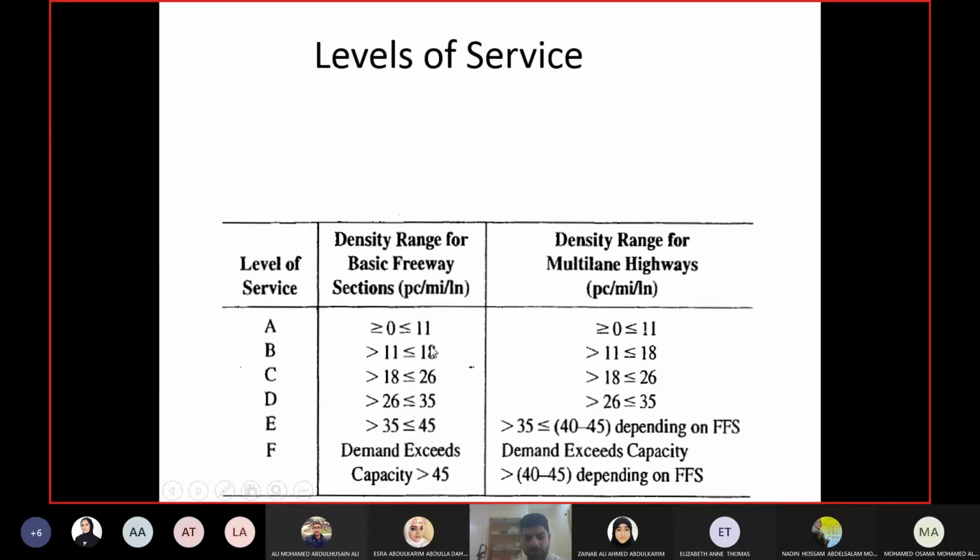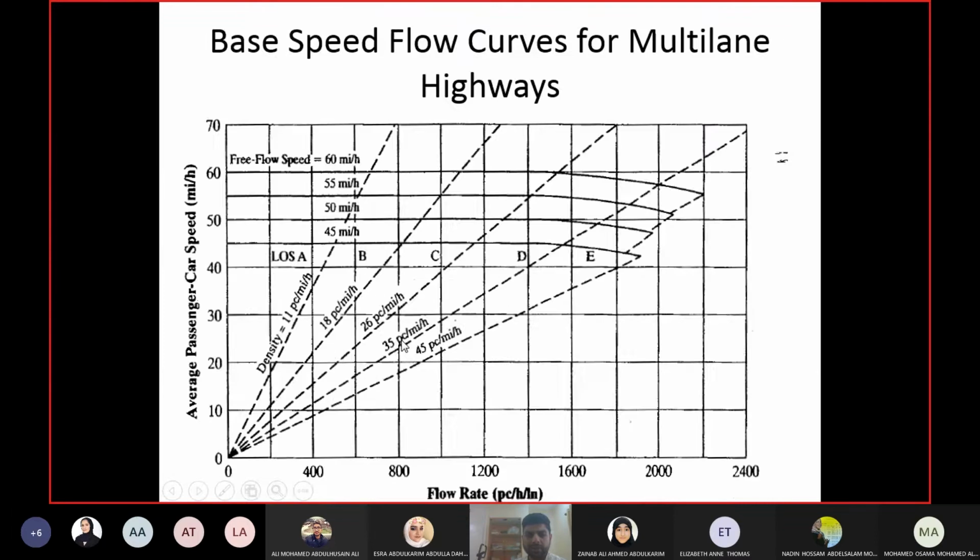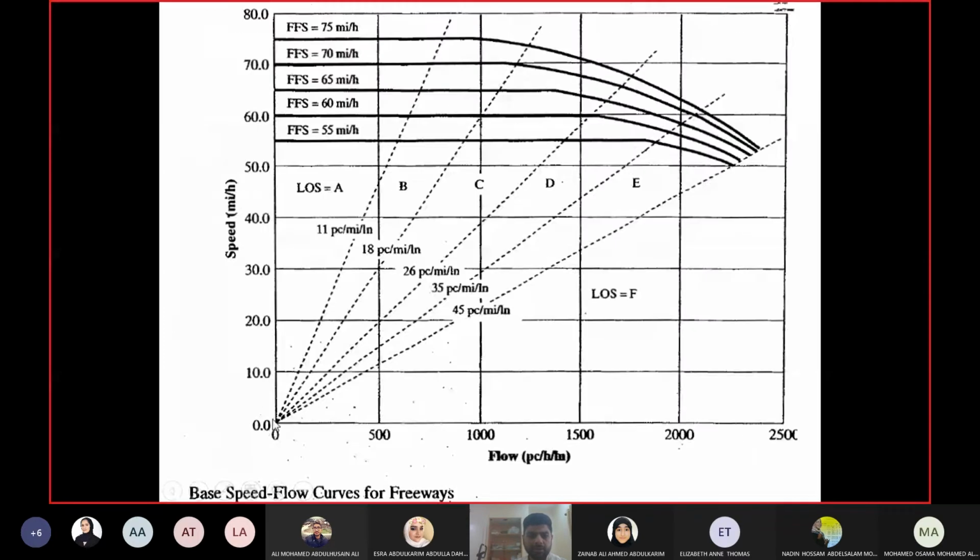Whatever the inverse value is, you take it as the slope of the line, then draw the line from the origin, like they have done it here, going to the curve. You can see it is intersecting the curve here, so that will become the maximum service flow rate for level of service A. This point, the flow rate at this point.